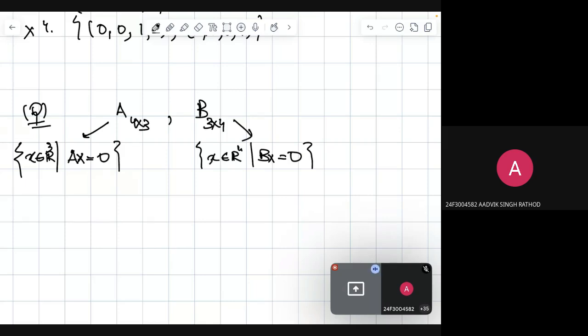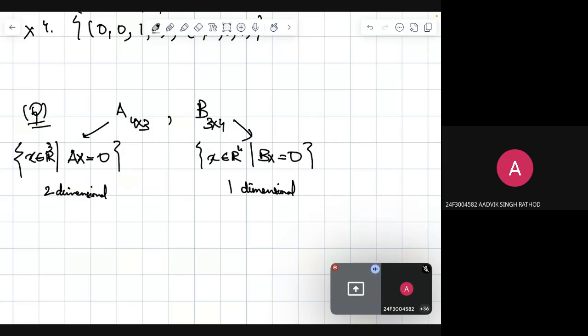So what do we know? We know that the null space of A is 2-dimensional and the null space of B is 1-dimensional. What do we have to find?